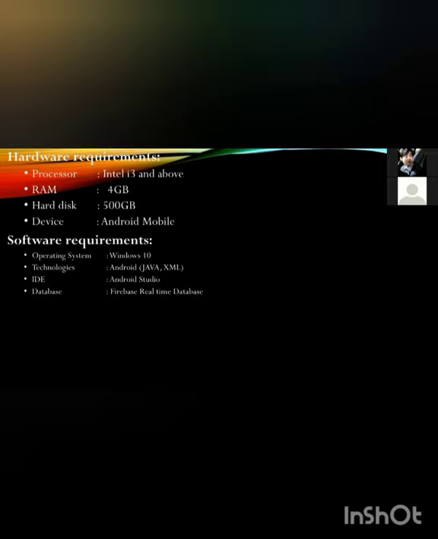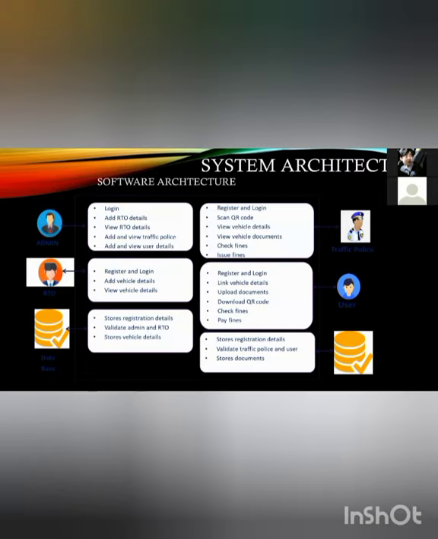I mean, the documents of the users and the traffic police will be saved in the Firebase real-time database. Why am I taking this here? Because even in offline mode it may work. So I mean, only the database may work, but not the complete application. So we can see this database even in the offline mode also. So I'm using here the Firebase real-time database, which is very good and sufficient.